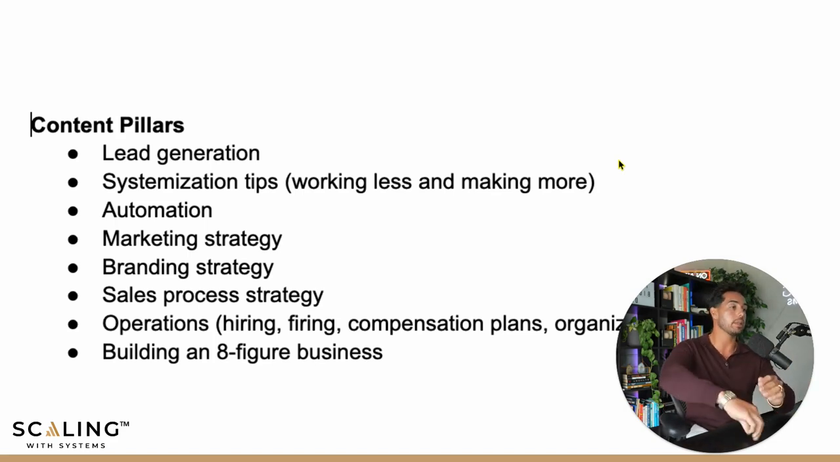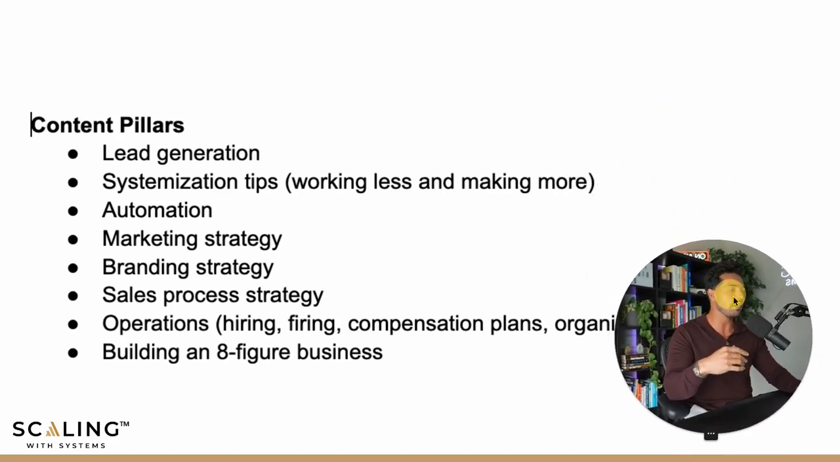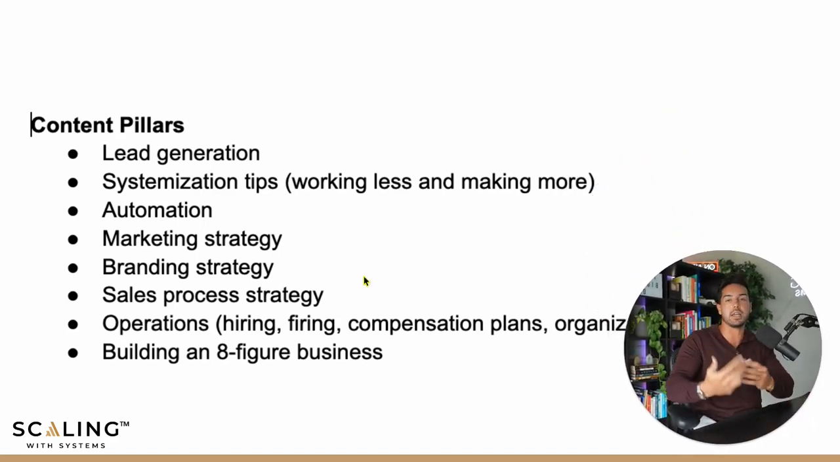So for me, it's lead generation, systemization tips, automation, marketing strategy, branding strategy, sales process strategy, operations, which includes hiring, firing, comp plans, organizational charts, and then just overall everything that you need to know about building an 8-figure business. The reason these are my content pillars is because this is what we help our clients with, and this is the stuff that I'm going through myself.